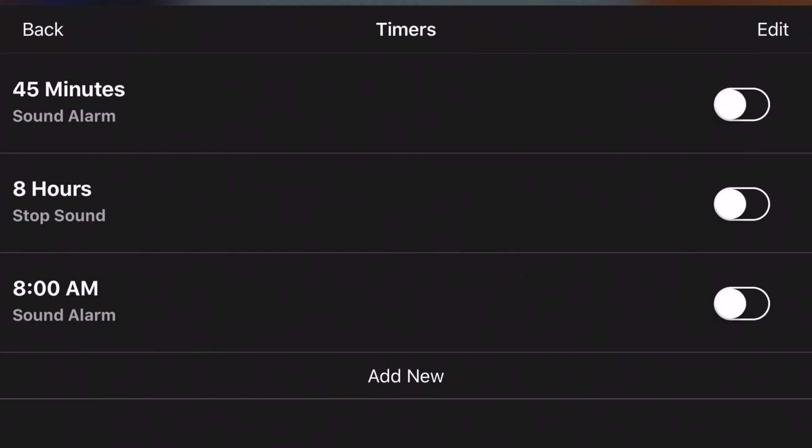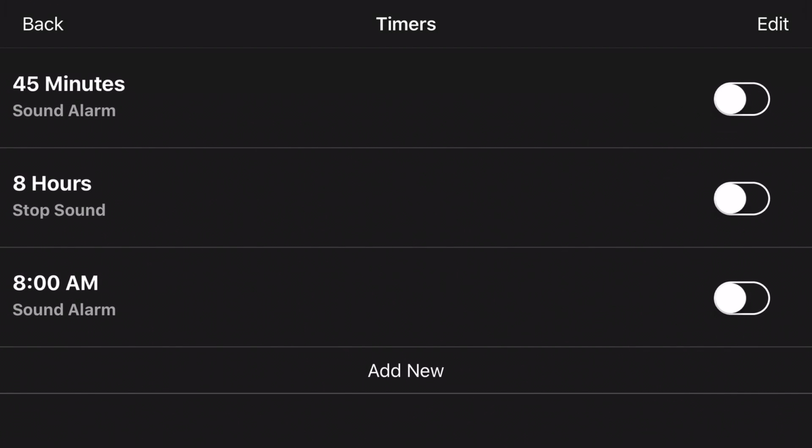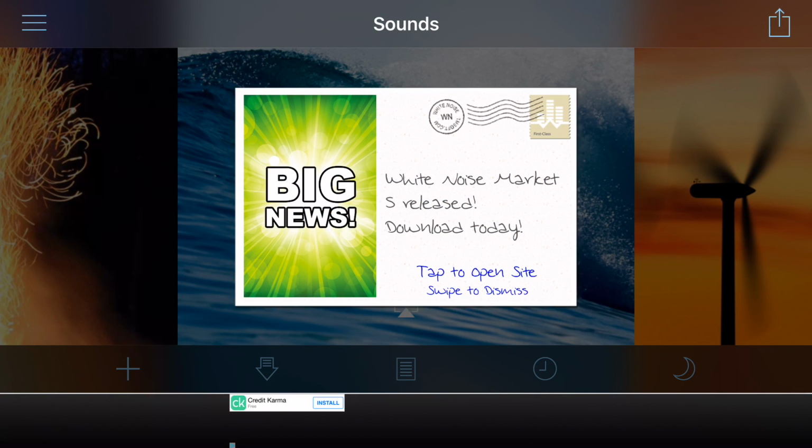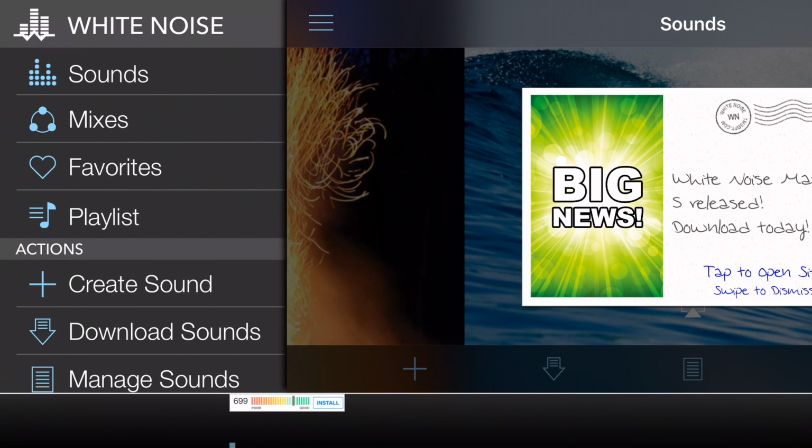And then you have timers as well. So you can put it for 49 minutes. After 8 hours, you can stop it, or you can use it as a sound alarm as well. So you can definitely customize the sounds as well.